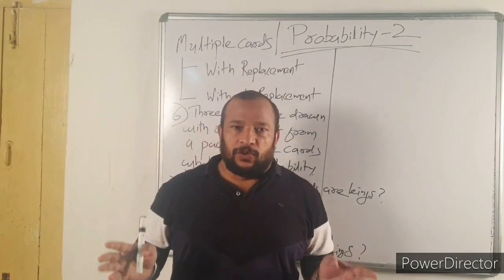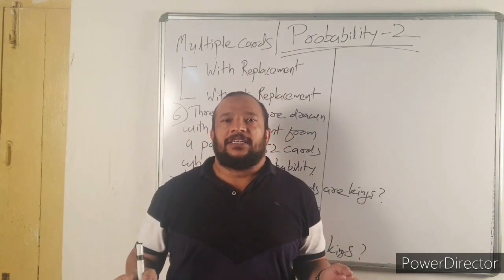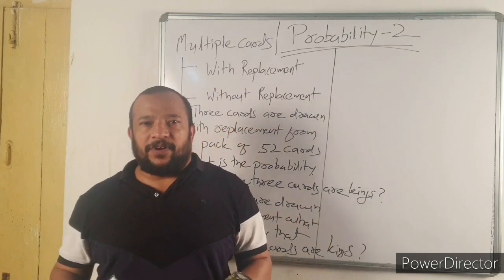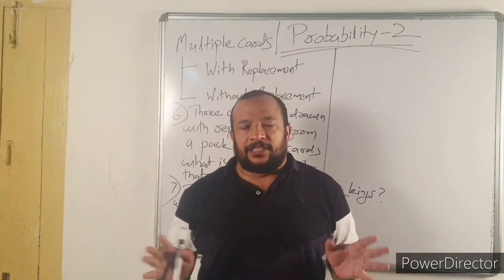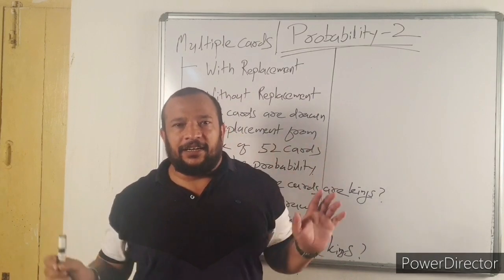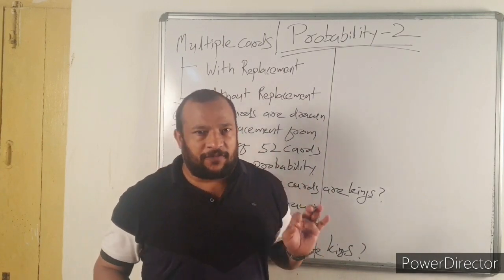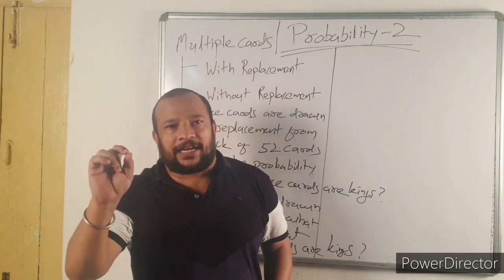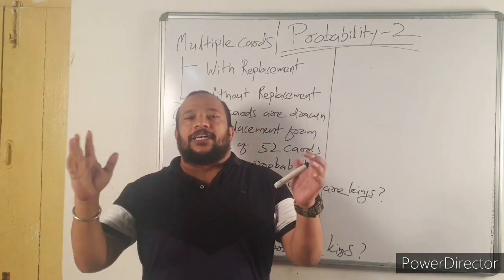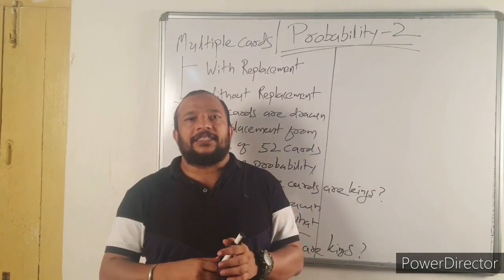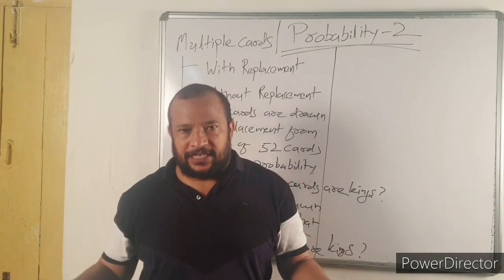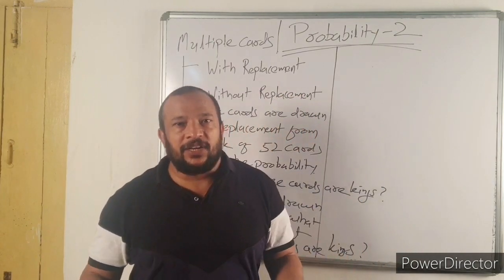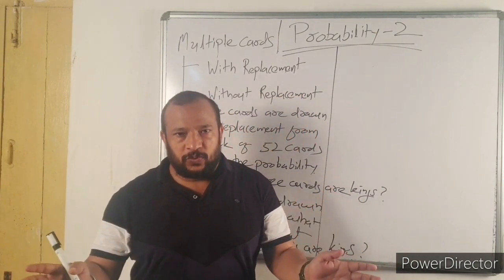We discussed questions on single card. Now let us have a quick revision, some questions based on single card. Suppose a card is drawn from a pack of 52 cards. What is the probability that it is a black card? Now what is the total number of black cards? It is 26. So the answer is 26 by 52, that is 1 by 2.